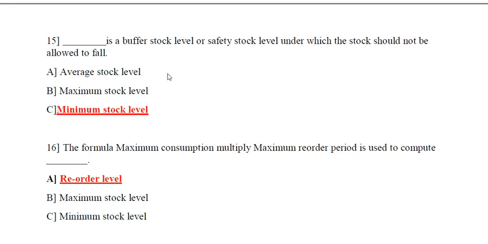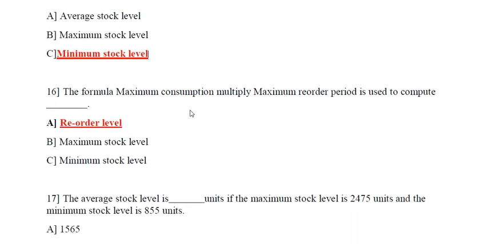Question 15. Dash is a buffer stock level or safety stock level below which the stock should not be allowed to fall. Options are average stock level, maximum stock level, or minimum stock level. The correct answer is minimum stock level, a buffer stock level or safety stock level below which the stock should not be allowed to fall. Option C is the correct answer.